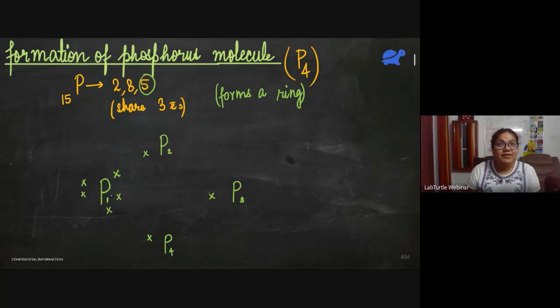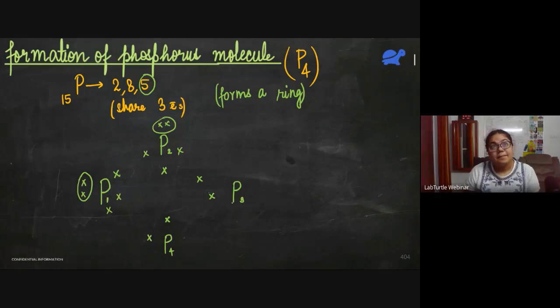So the same thing will happen in P2 also. P2 will share 3 electrons with each of the 3 phosphorus atoms. So one with P1, P2 will share one with P4, and P2 will also share one with P3. And then P2 has 5 electrons in total. So 1, 2, 3, 4, 5. There is one lone pair. This is a lone pair here. This also is a lone pair.